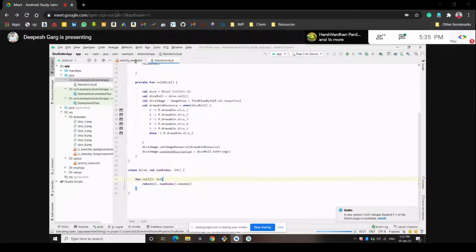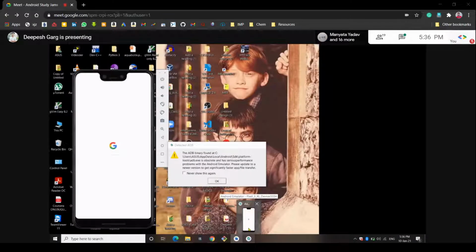If you are running it on your PC, then you can see on your PC also how the app is looking like. The emulator is opening.